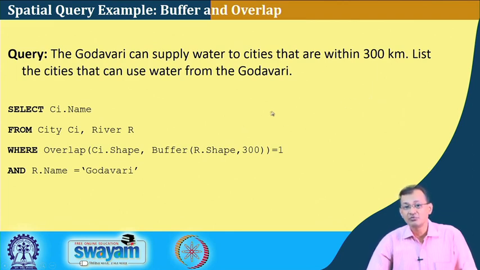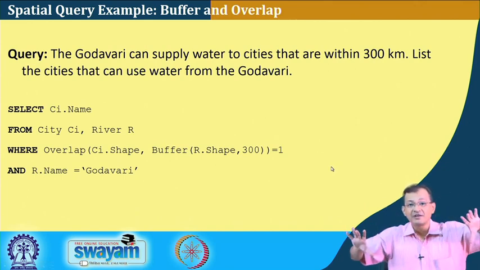So, what I do, I have this river and along with that I create a buffer for that river, right. A 300 kilometer buffer. Now, this buffer is a polygon.